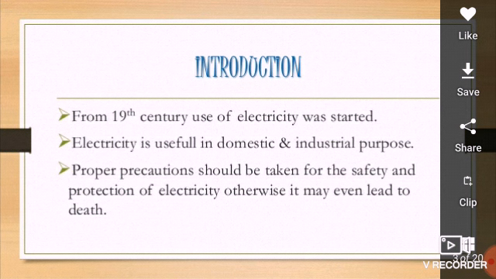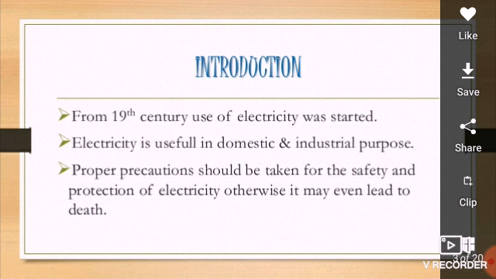Okay, so here in the 19th century, the use of electricity was started. Using electricity is not a big deal, but handling it properly in all the fields, like domestic field, industrial field, is also that important. In order to handle electricity without any damage to the person, we need one more important section in the electrical power system, that is protective devices.